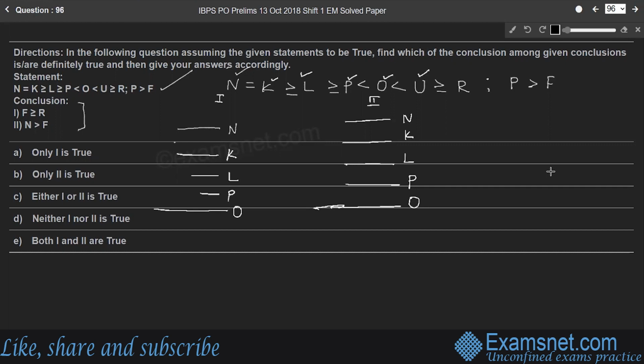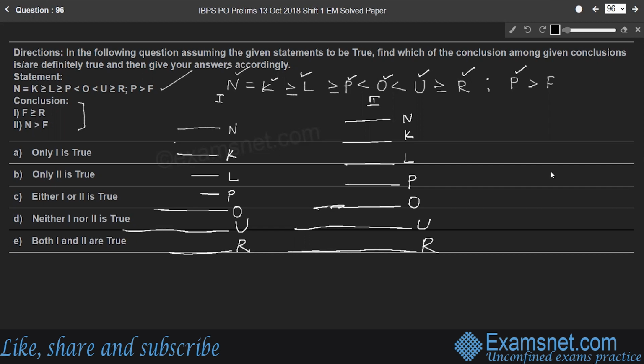O is strictly less than U. So a line U here, also in case 2, U, where O is less than U, and U greater than or equal to R. So U is greater than R. U is equal to R, right? So next part of the statement, P is greater than F.